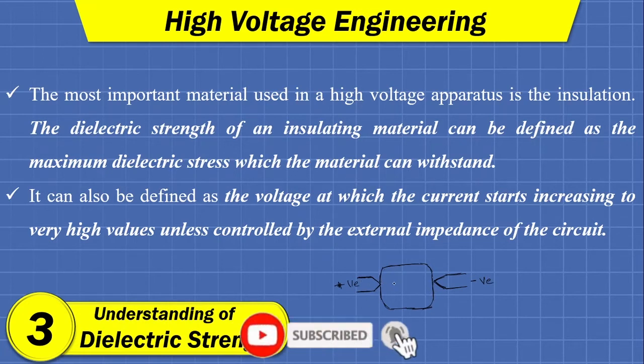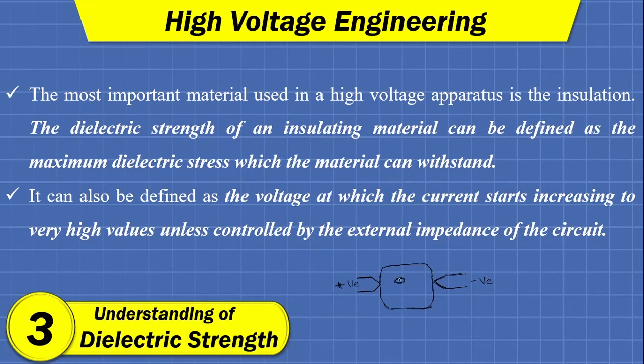As the voltage increases, the insulating material will form some dipoles. This process is called the polarization of insulating material, that you have already learned in the series of electromagnetic field. Now, if the value of voltage is increased, then what will happen?